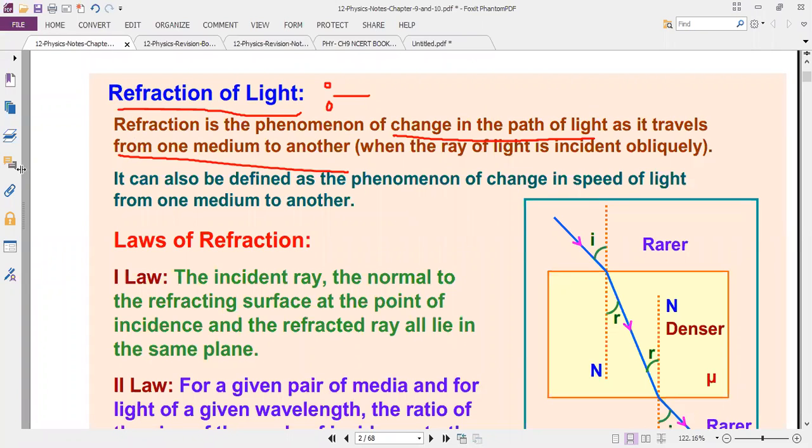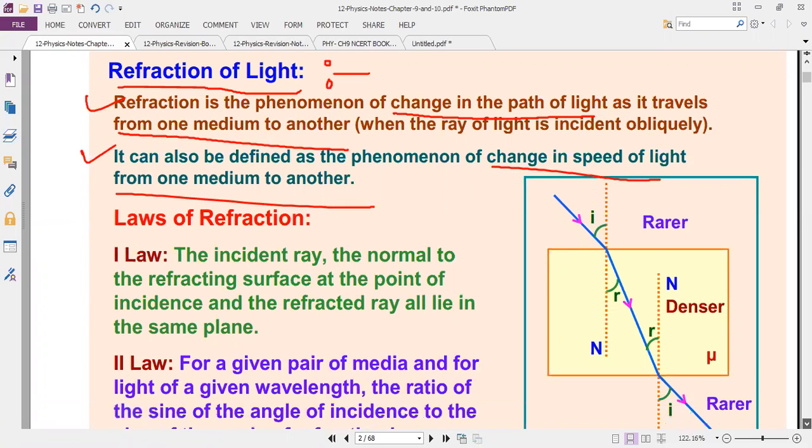Okay, see, the first concept. Second one, the changing speed of light from one medium to another medium. So this is the second one. We can write any one, but two is also good. So what is the refraction of light? In case they ask 2 marks or 1 mark, you should write these 2 points. Okay. So next we go for the laws of refraction. There is a law of reflection, and there are also laws of refraction. Now we'll discuss the laws of refraction.